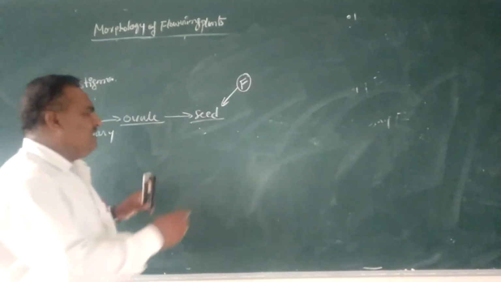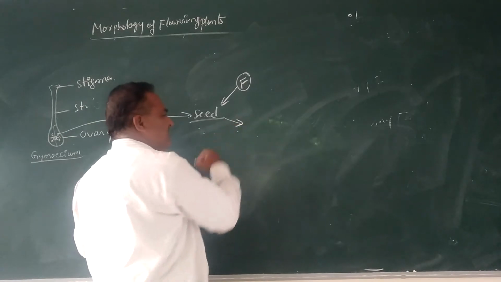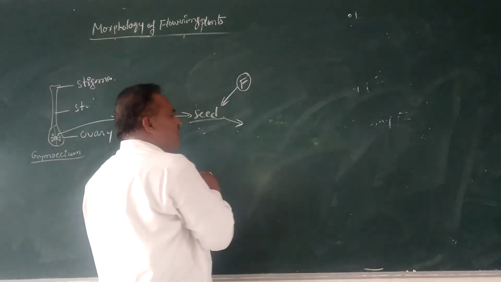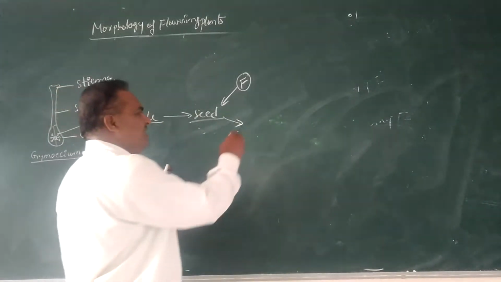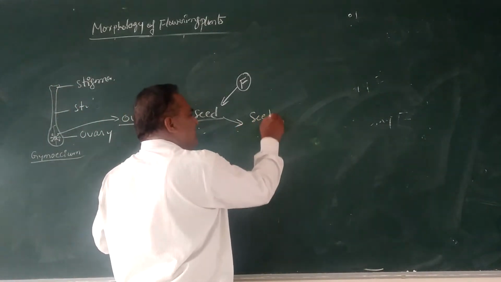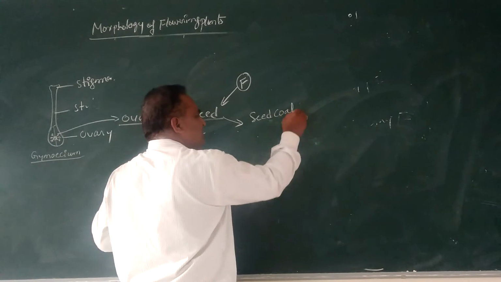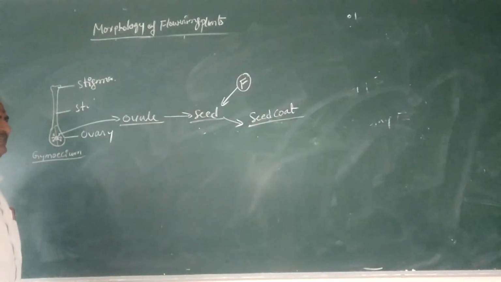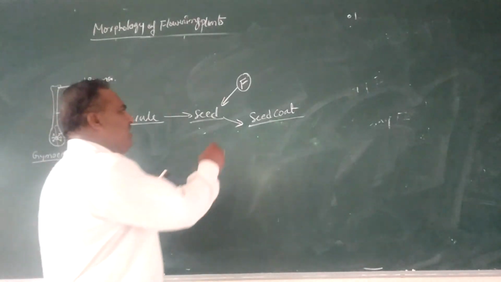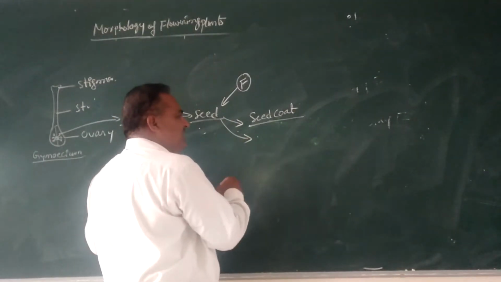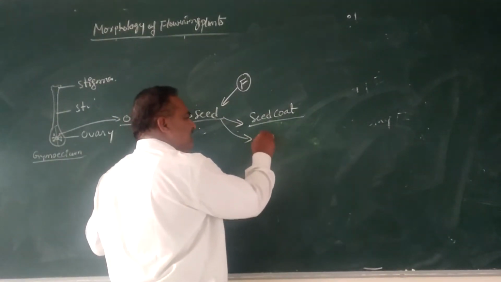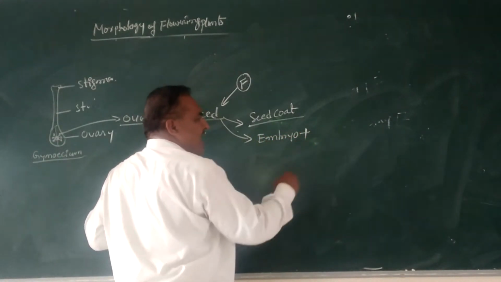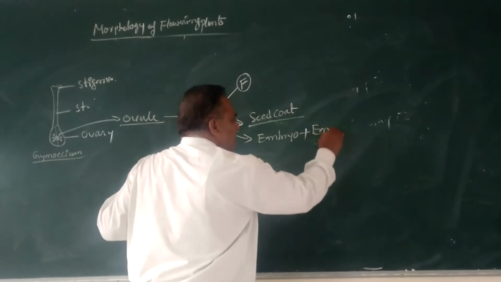In general, the outermost protective layer of the seed is called the seed coat. Internally, the seed contains the embryo and endosperm.